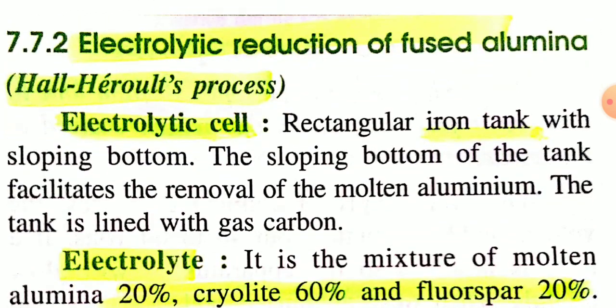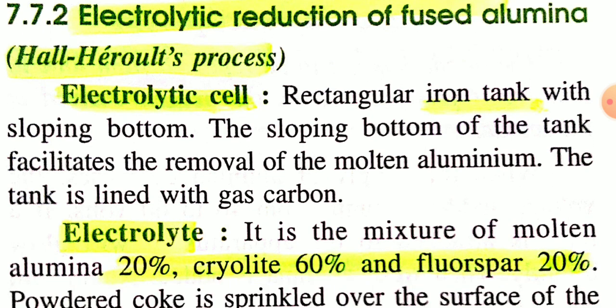So in the next step, we have to reduce alumina using an electrolytic process to get aluminum metal. The name of the process is the Hall-Héroult process. This is an electrolytic process, the electrolytic reduction of fused alumina, Al2O3.